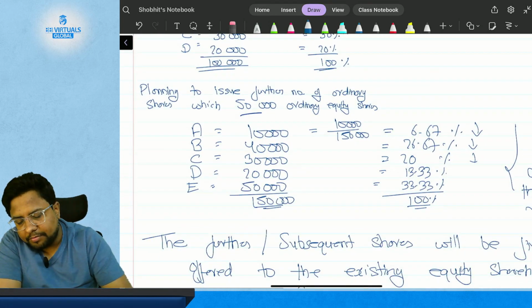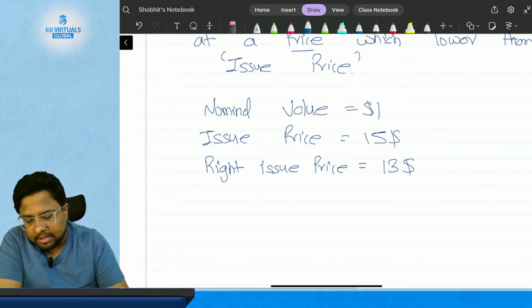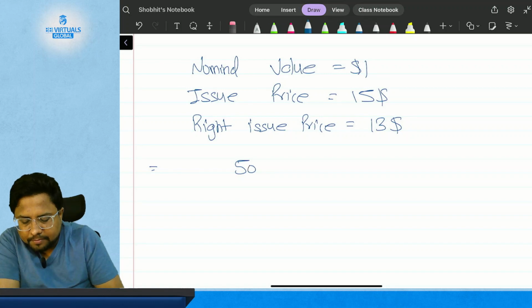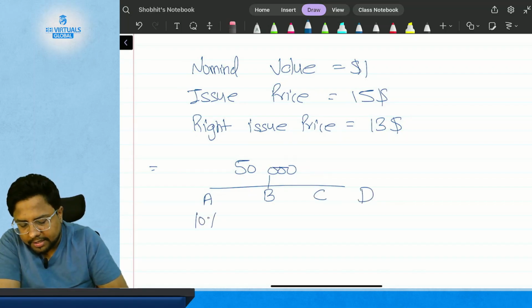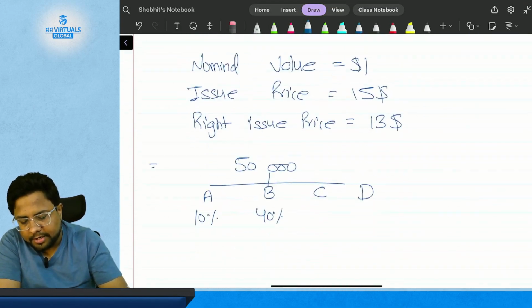So suppose the company is planning to issue 50,000 further equity shares, then the entitlement will be as follows: the 50,000 shares will first be offered to A, B, C and D. They are holding 10%, 40%, 30% and 20%.